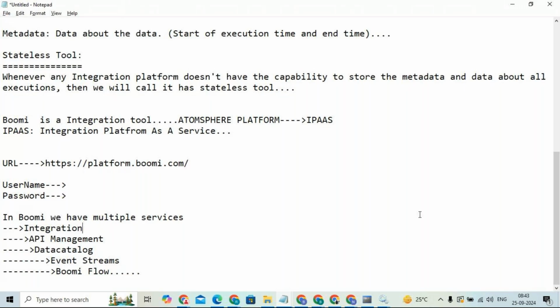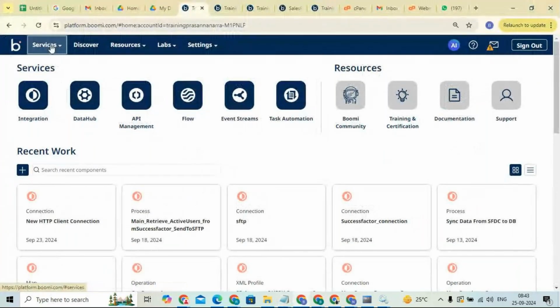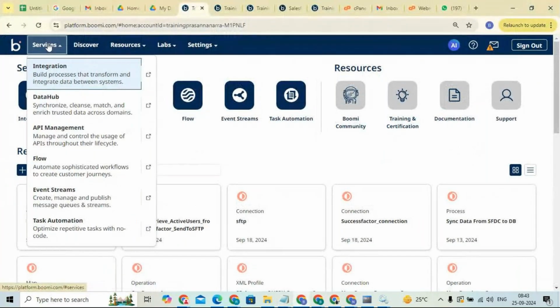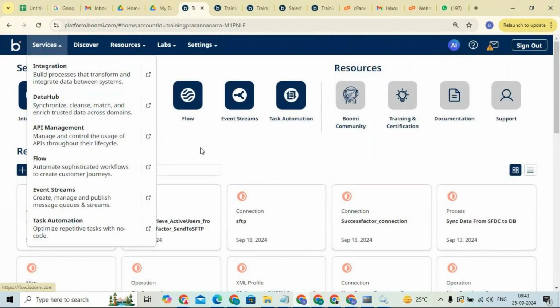Now let me come in again. You can see here about services. If I click on services, this is my landing page, and we have different services: integration, data hub, API management, flow, event stream, task management. These are all different services we have. The data catalog and task management are a kind of master data hub. Now we'll discuss integration.